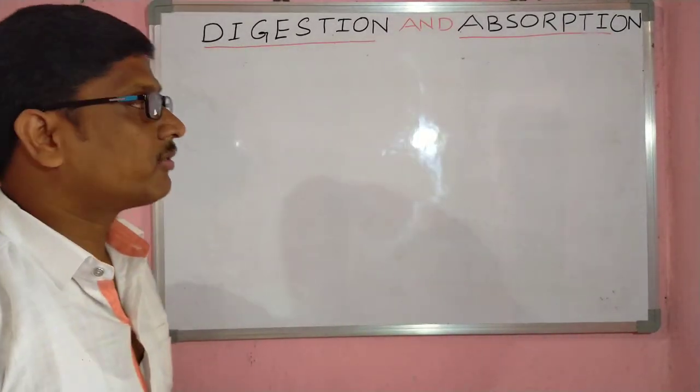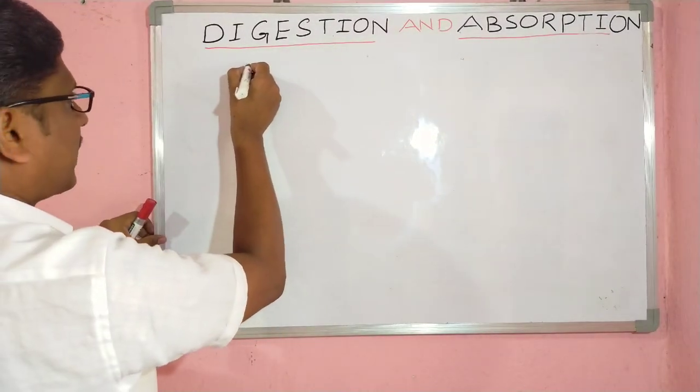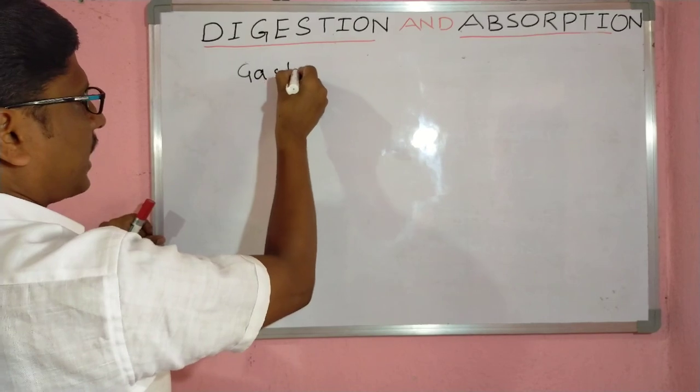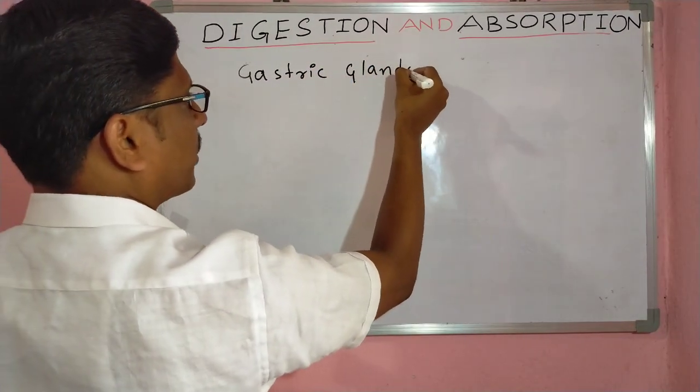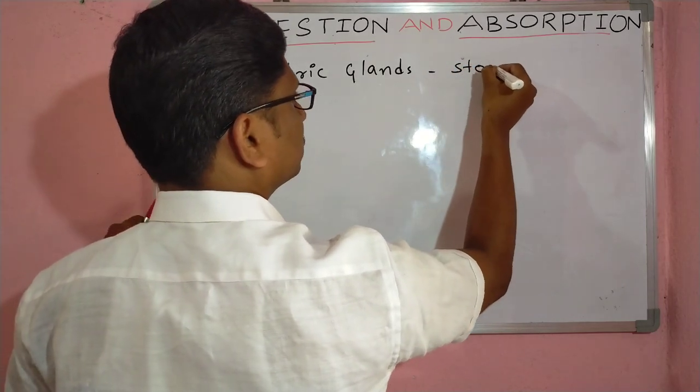Next, after the salivary glands, the gastric glands. These gastric glands are present inside the stomach.